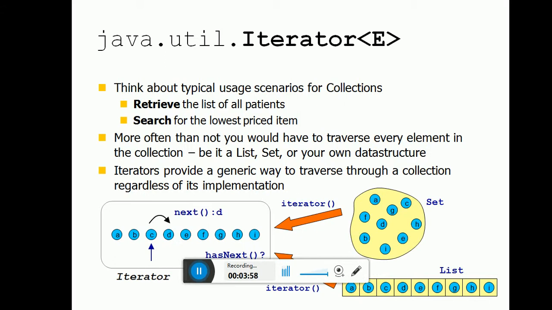Iterator provides a generic way to traverse through the collection regardless of the implementation. Whether the input is ordered or unordered, you can get the elements to search and retrieve. That's why we use the iterator.